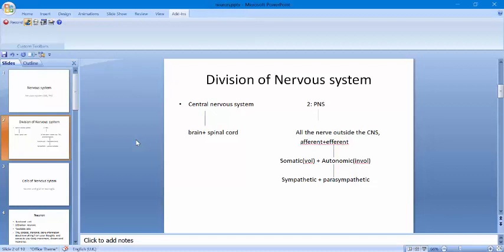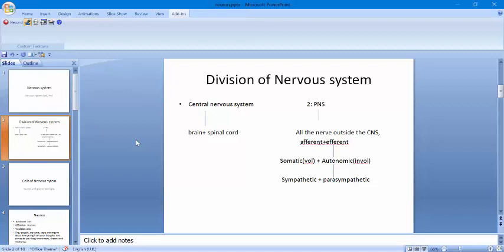Okay viewers, now the efferent division can be further subdivided into two main branches: the somatic or voluntary nervous system, or autonomic. Autonomic is also known as the involuntary nervous system. Now the somatic nervous system consists of the motor neurons which regulate skeletal muscle contraction, and the autonomic nervous system consists of neurons that regulate the function of internal organs and other structures such as sweat glands and blood vessels that are not under voluntary control basically.